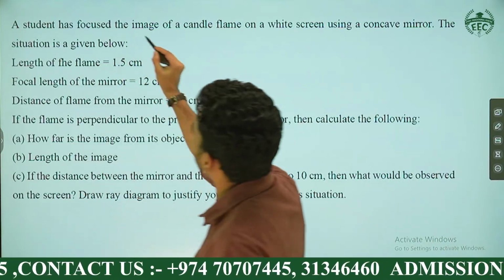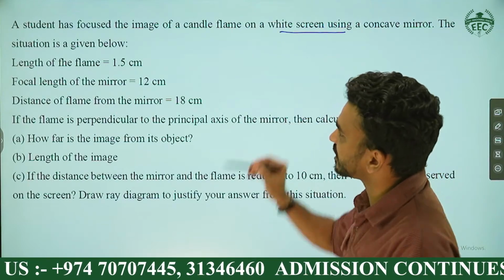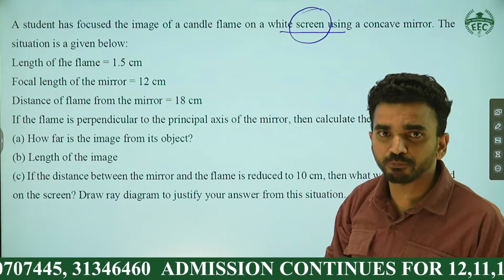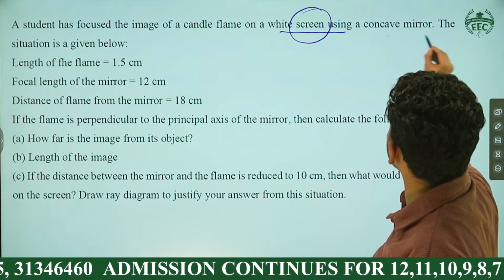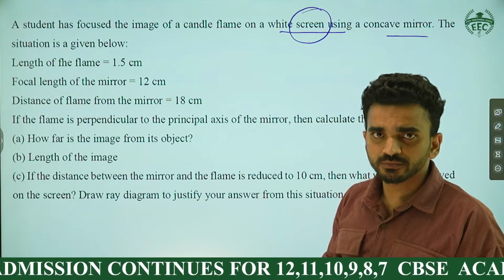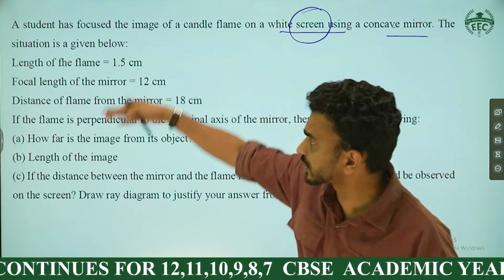A student has focused the image of a candle flame on a wide screen. Image is focused on a screen. This kind of point is very important. It's a twisted point. What's the meaning of image formed on the screen? It's called a real image. And it's a concave mirror. That's fine. The situations are given below.